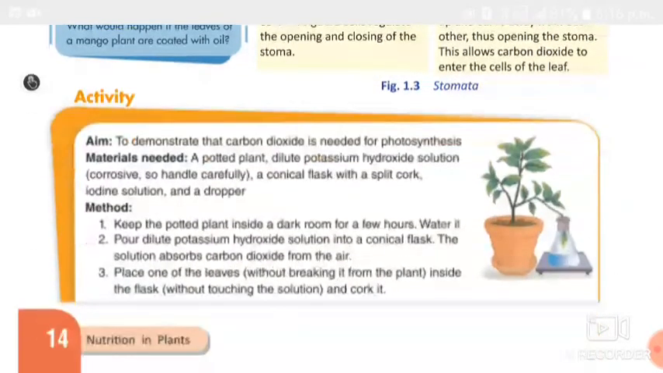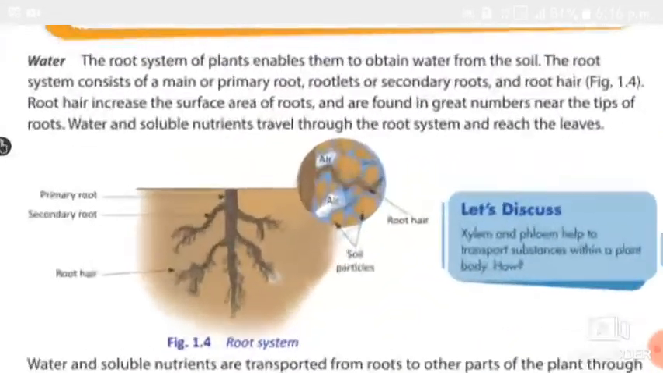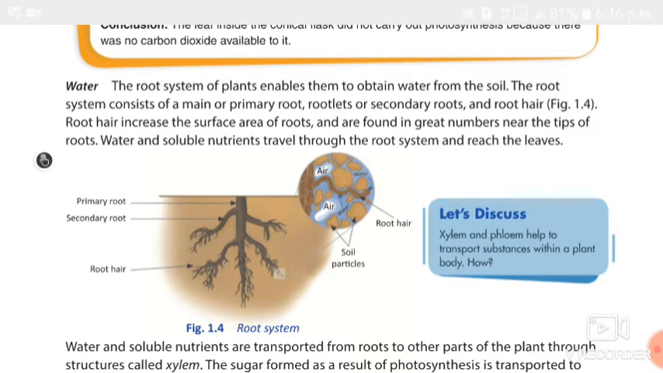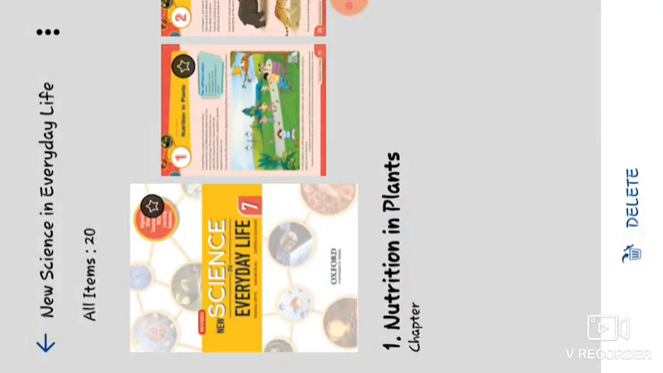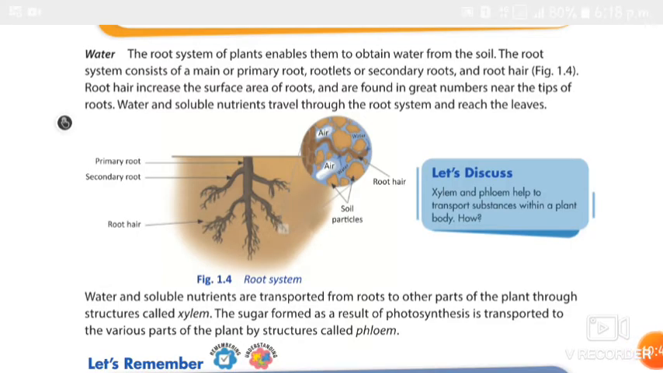And the next one is water. Water is necessary for photosynthesis. Do we need water? Without water we can't live. Without water we can't do anything, right? Water is useful in so many ways. In the same way, plants also need water for photosynthesis.